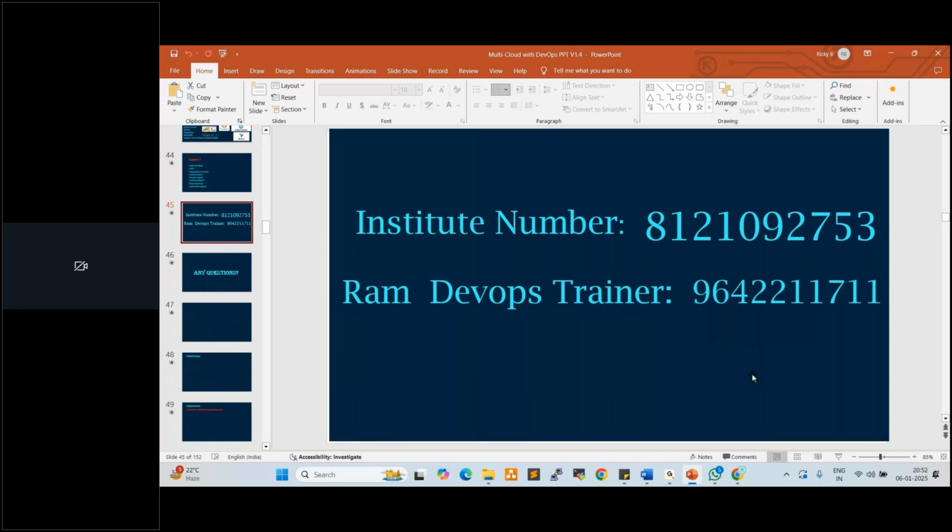We'll be having some sessions like interview preparation and resume preparation, right? In that, you will get very good guidance. How to cope up in the interviews? How can we cope up in the projects? How can we handle the tasks? Everything will be covered. So we can wind up here. If you have any more questions, you can reach out to me, call me, or WhatsApp me. Definitely we'll discuss.